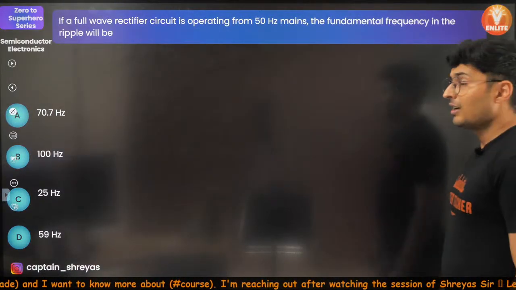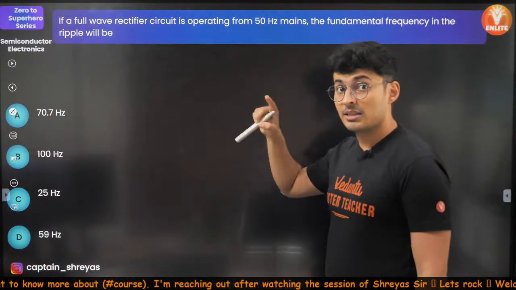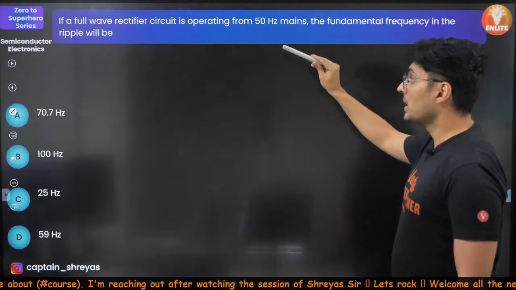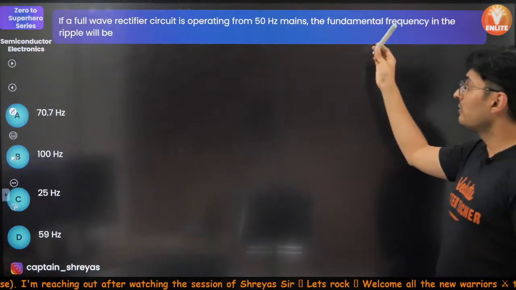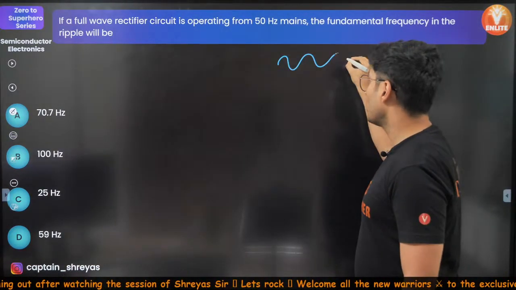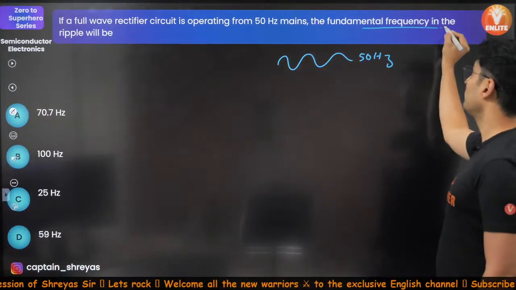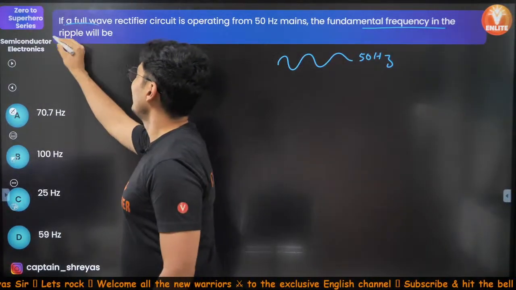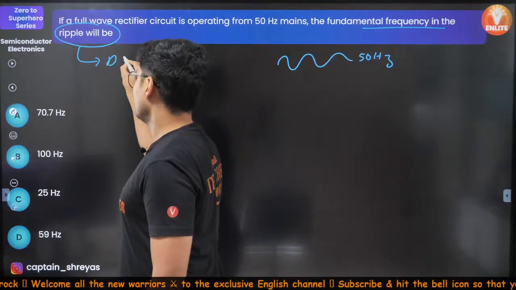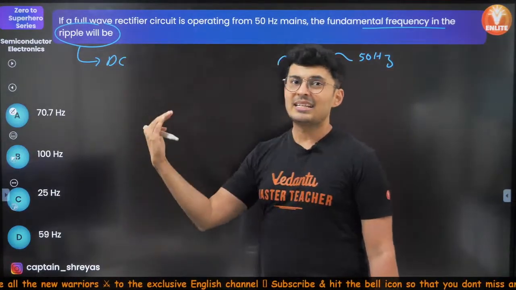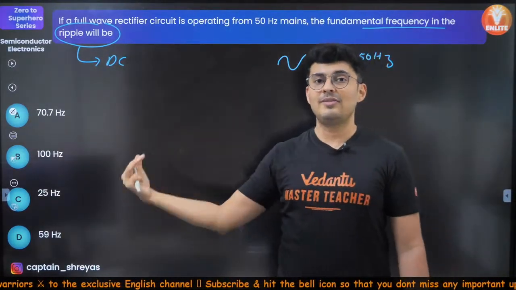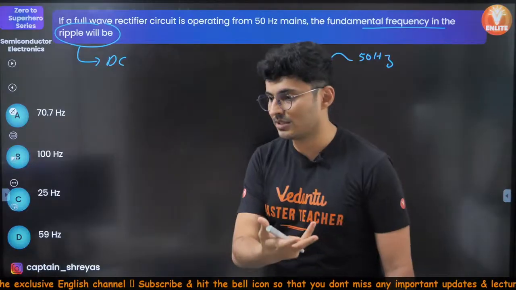Next question. In a full wave rectifier, rectification is AC to DC. Remember that? Okay. A full wave rectifier operating at 50 hertz. So there is an AC input at 50 hertz. Then the fundamental frequency in the ripple, don't get confused by this word. This is basically the DC output. It's like a ripple of water. So the final output's frequency is how much?